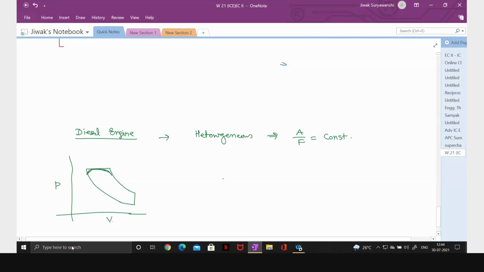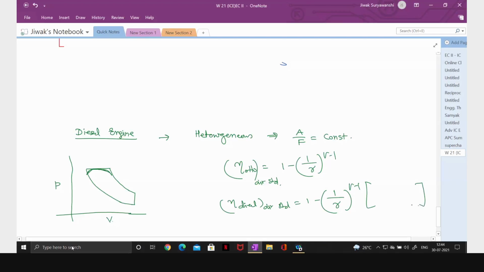You already know the equations for the efficiency of the Otto cycle and the efficiency of the diesel cycle. The efficiency of the Otto cycle, air standard cycle efficiency, is 1 minus 1 upon r raised to gamma minus 1. Then for the diesel cycle, this is 1 minus 1 upon r raised to gamma minus 1, multiplied by a factor.